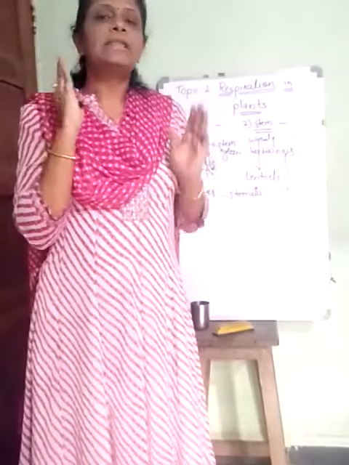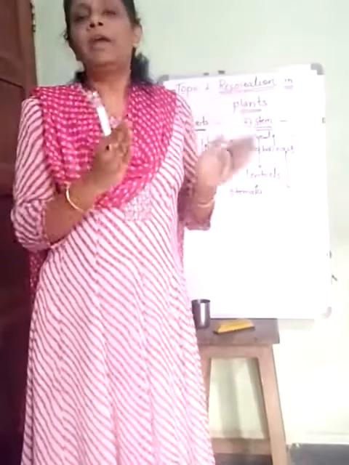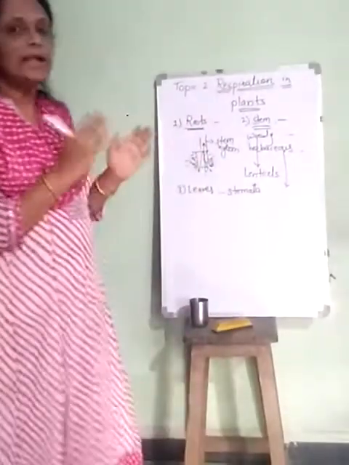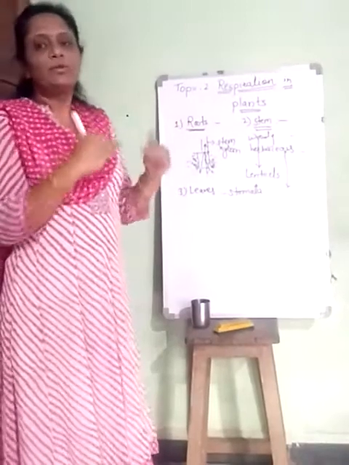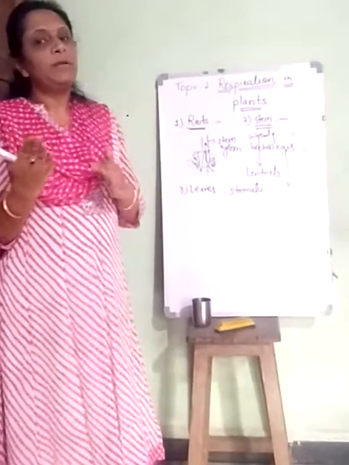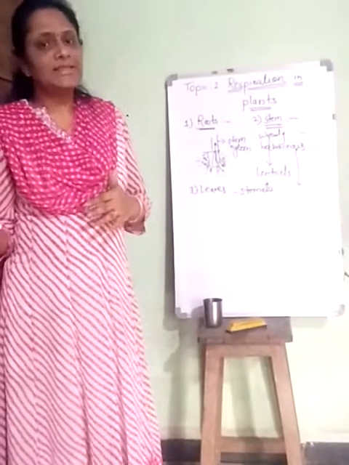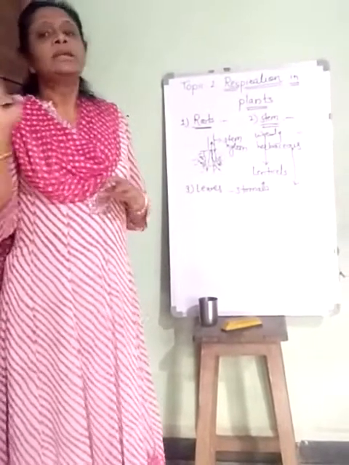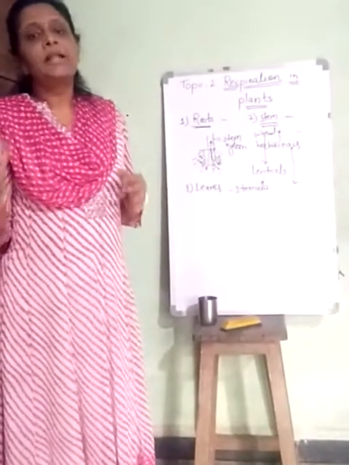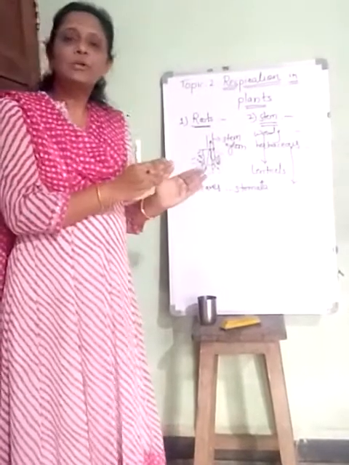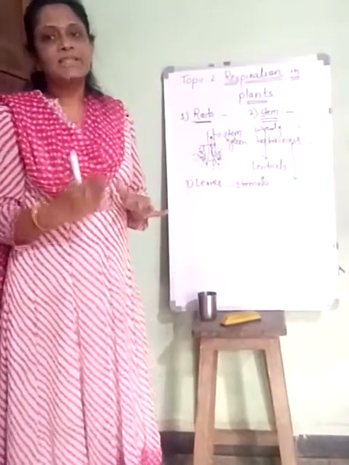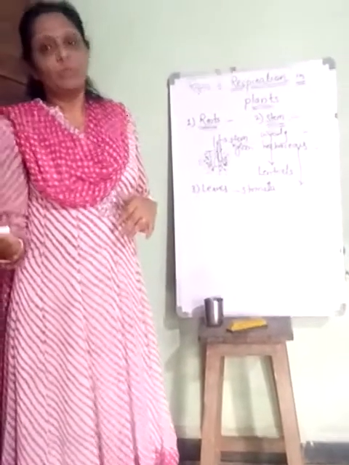One is called the light phase mechanism, during which plants absorb sunlight and prepare starch with the help of photosynthesis, and during night time when sunlight is not available, this produced starch is oxidized to get energy out of it.